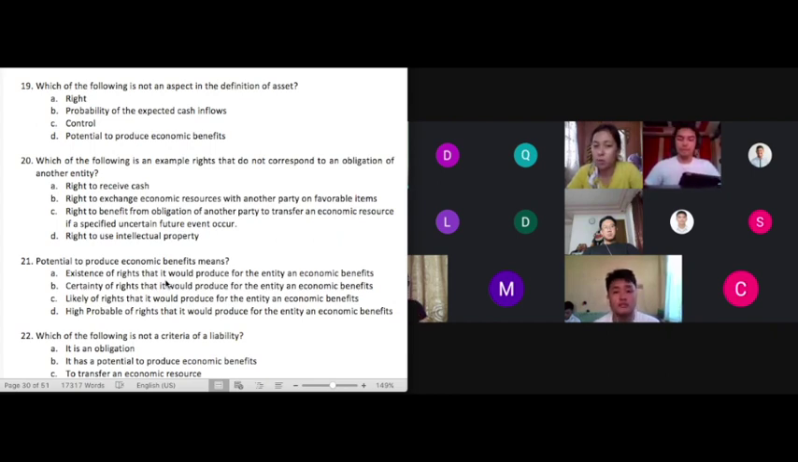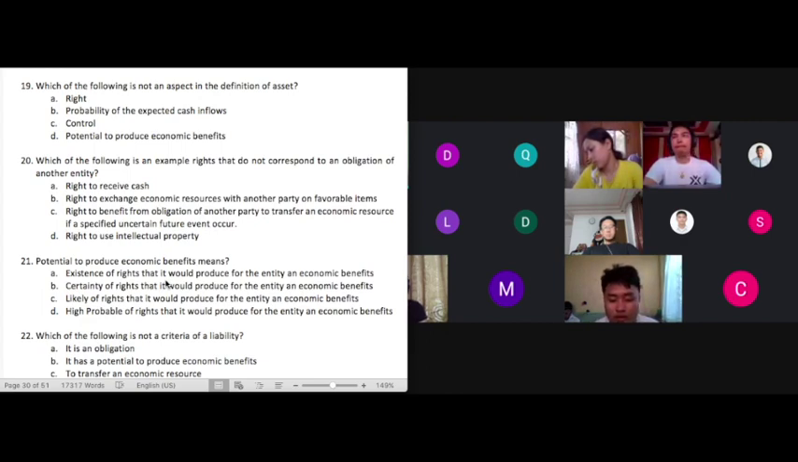But that's not correct. You may have an asset, you may have an economic resource, you may have a right over those resources even though the benefit is not in the form of cash, class. The potential economic benefit is not always in terms of cash. Not all assets would give you cash inflows, class. So that's how you are going to eliminate letter B from the rest of the group, class.